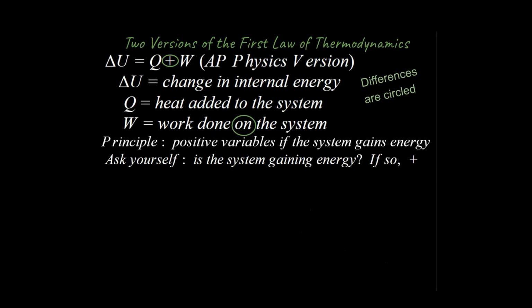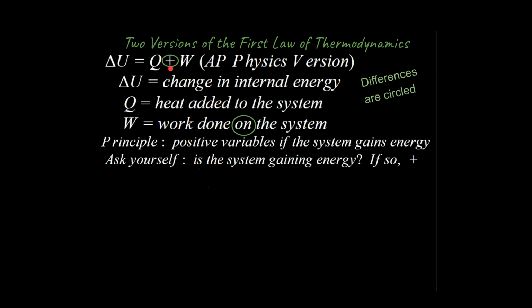Okay, so now what I'm going to do is compare and contrast that common version of the first law of thermodynamics with another version that is actually kind of common itself. This first method that I taught you is the same one that the College Board uses for AP Physics, where delta U is equal to Q plus W. I'm going to circle any differences between this example up here and the alternative way of looking at the first law of thermodynamics. So it actually depends on your teacher.